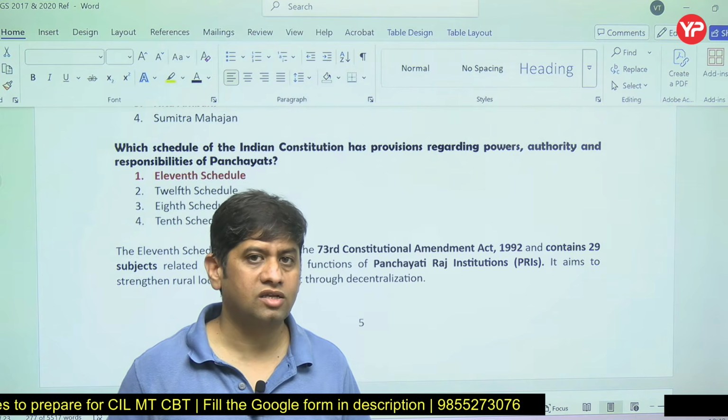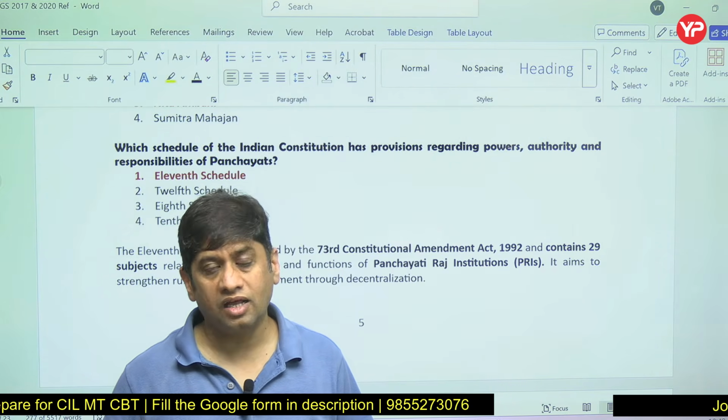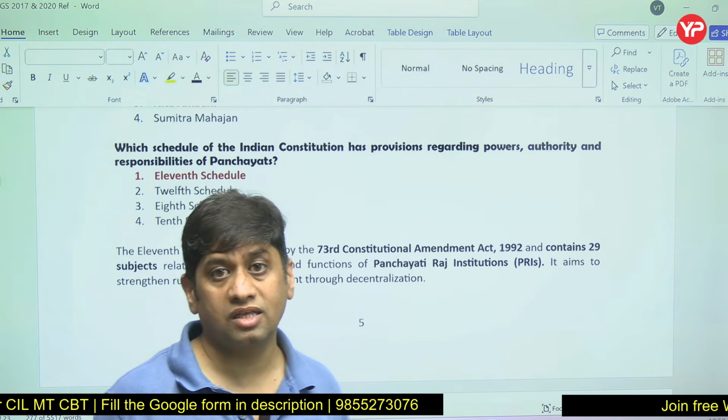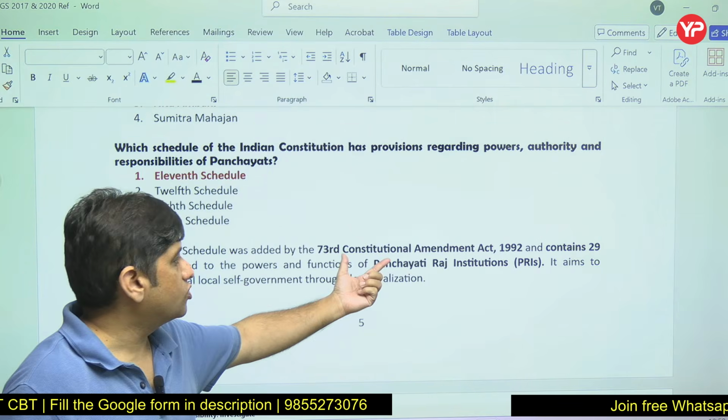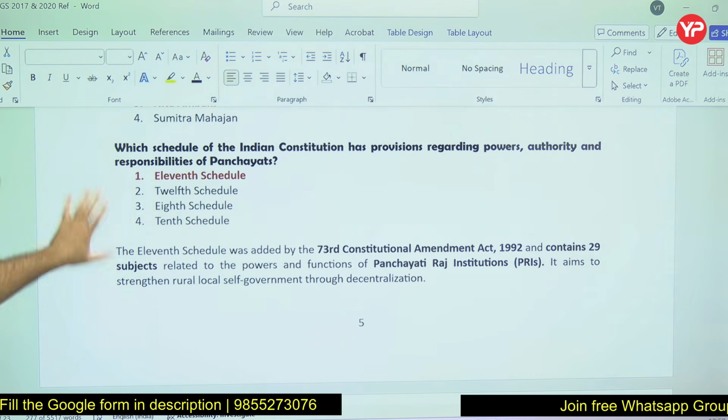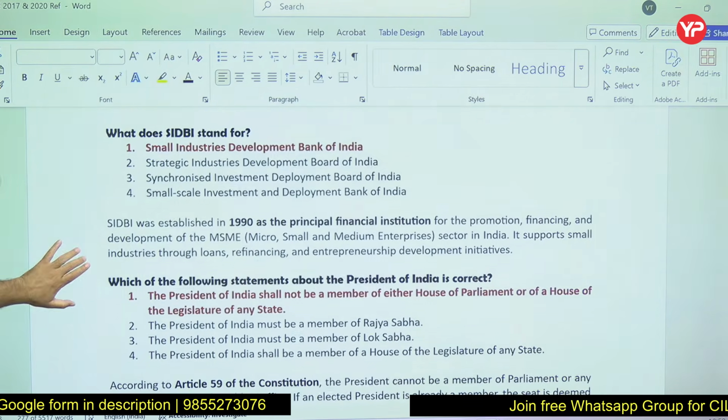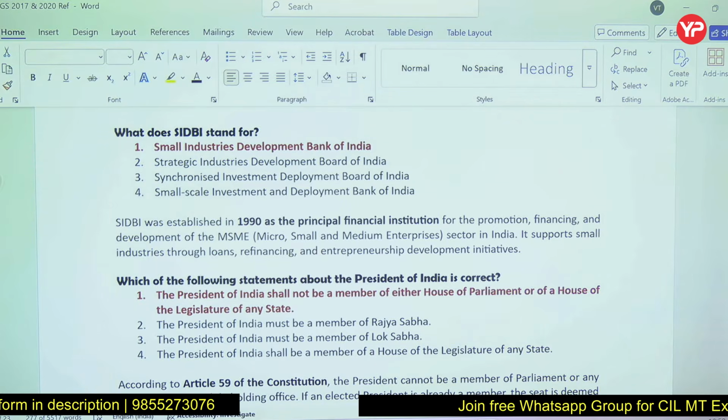Later on, the 10th came in 1985, then the 11th and 12th Schedule came for Panchayati Raj and municipalities in 1992. So four schedules were added later on. The 11th and 12th Schedule video is already published now.